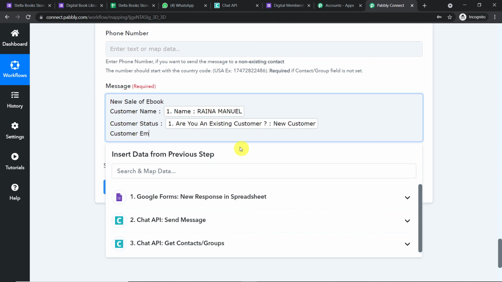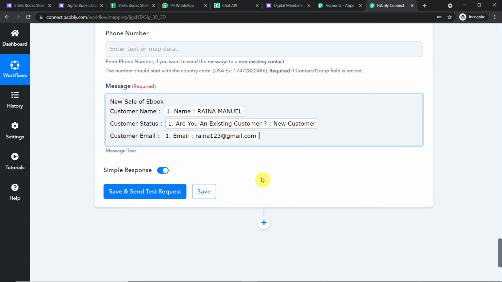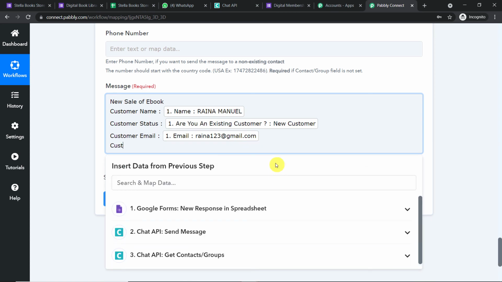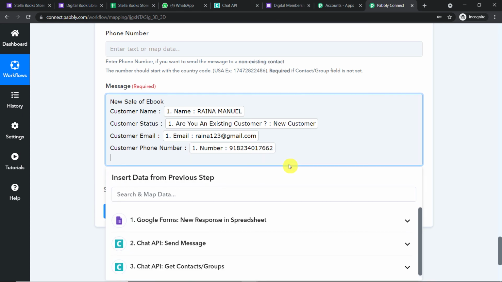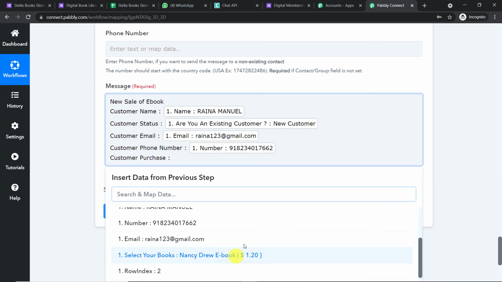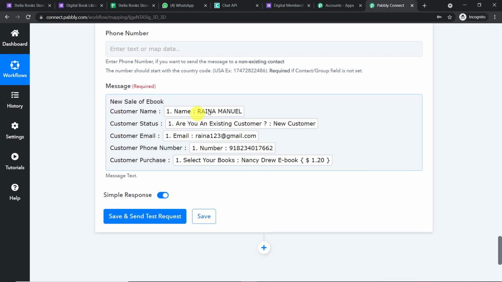Customer email, where I think we will be sending the PDF. Customer phone number. Customer's purchase: I think she purchased only one book, that is Nancy Drew. So new sale of ebook, these are the details of the sale that has happened.